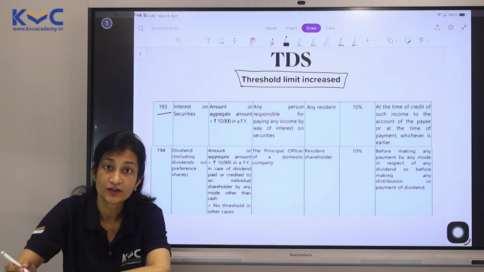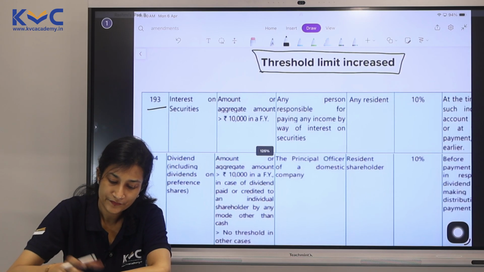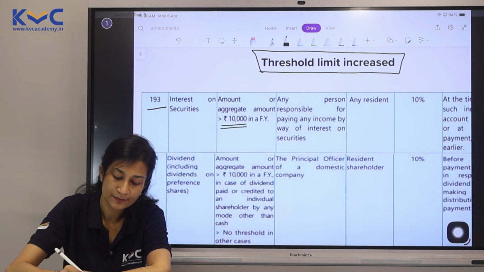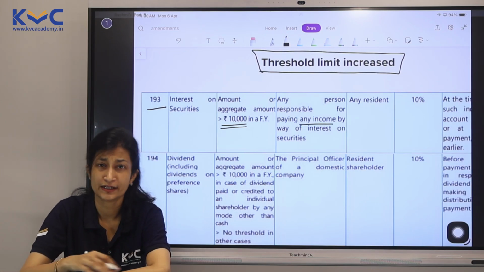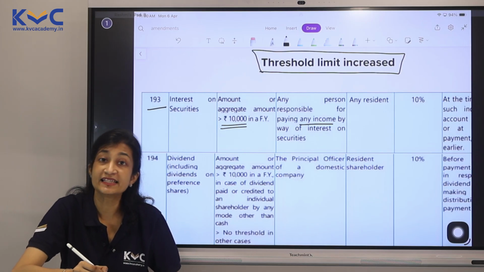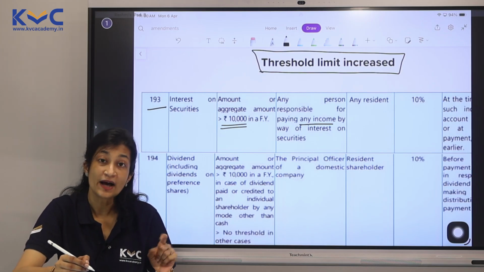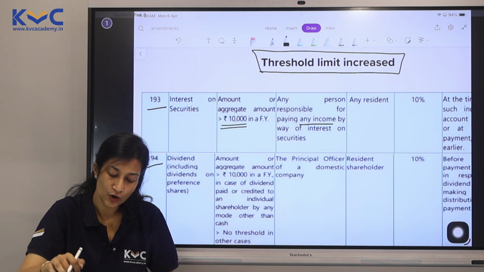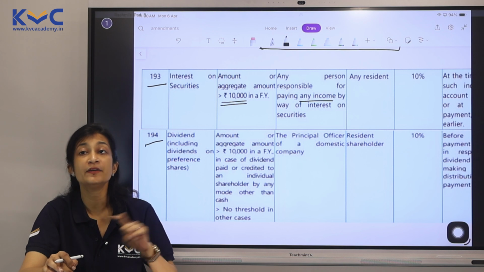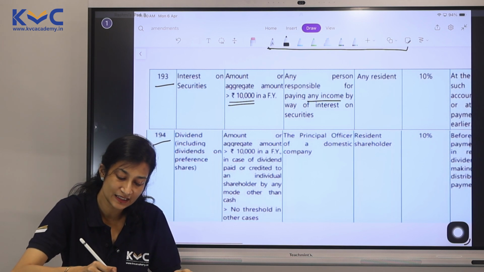193, interest on securities. Here, please note, it is about any interest on securities, any kind of bond, anything, any interest coming in here. The limit is 10,000 rupees. For 194, which is on dividend coming from equity, we know that income coming from UTI also has a close link here.